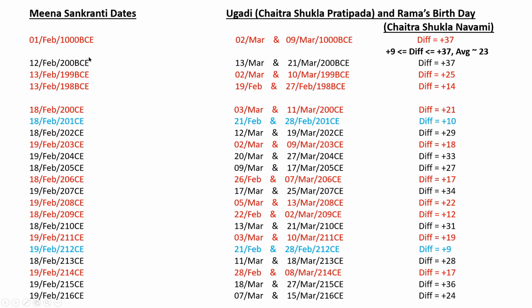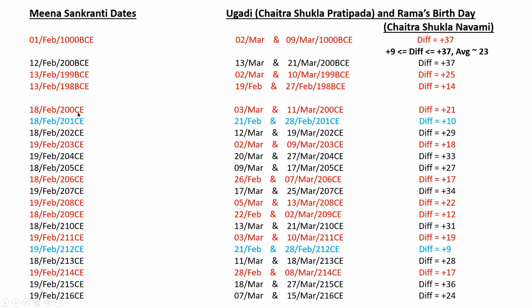So basically what we find is that between these Meenas, this is purely based on the movement of the sun, and the variation you can see over the years, year to year, is not much. For about 70 years there will be more or less the same dates, maybe plus or minus one day because of the leap year. Other than that, it has a smooth secular or global kind of variation. In 1000 BC, it's 1st February. Around 200 BC, it will be 12th, 13th February.